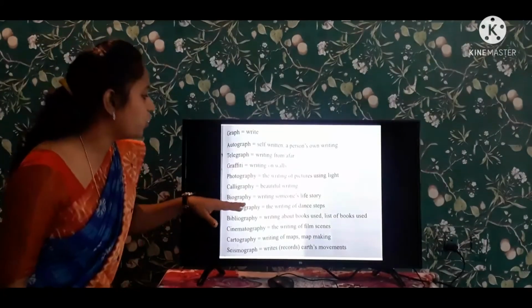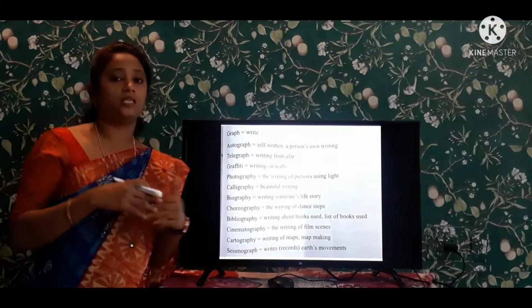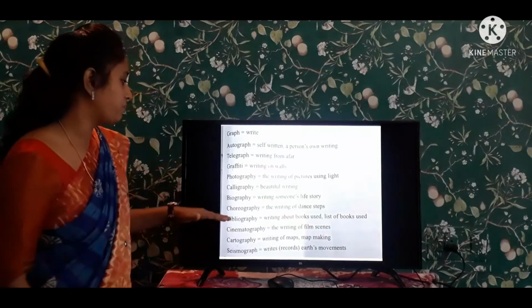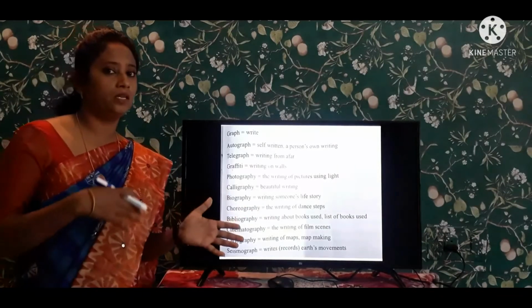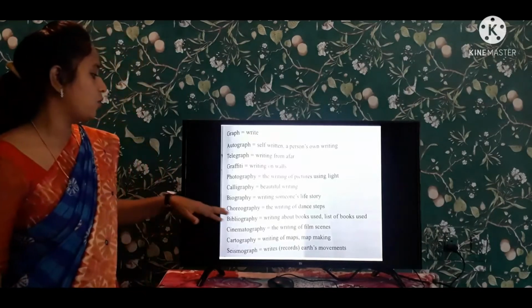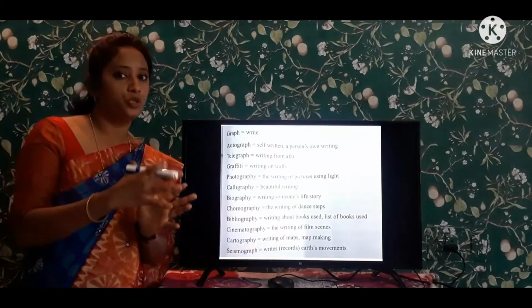Next one is biography. Biography means writing someone's life story. It is known as the biography. Next, choreography. Choreography is making dance steps. Writing dance steps is known as the choreography. Bibliography is about the books used.